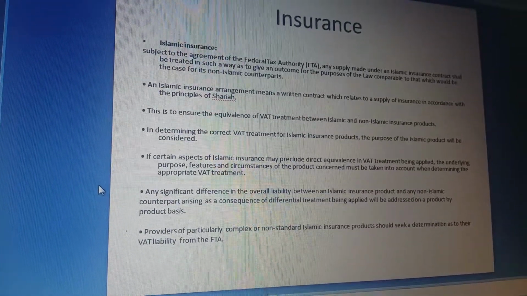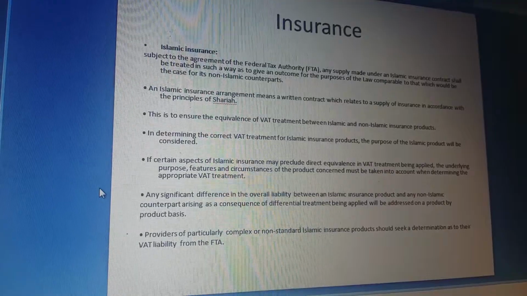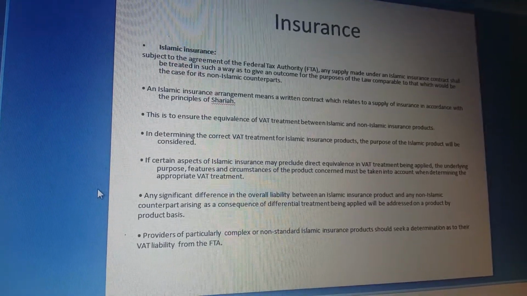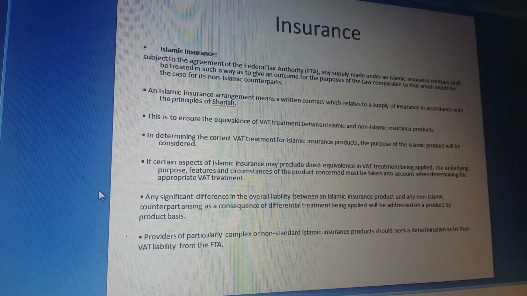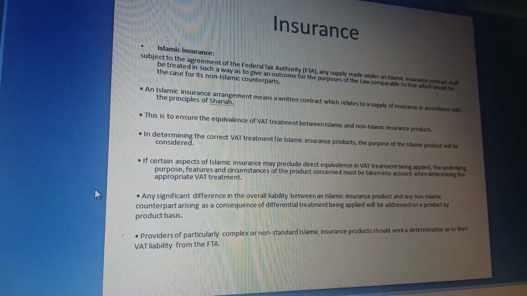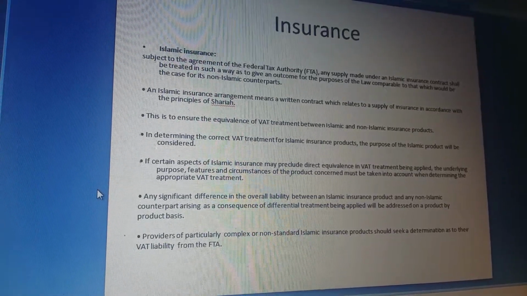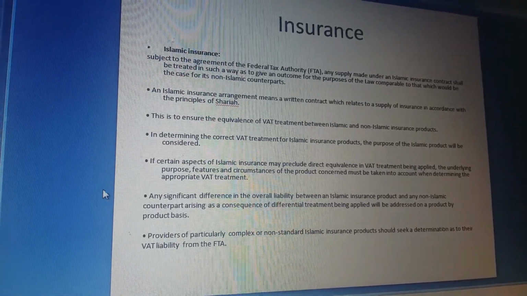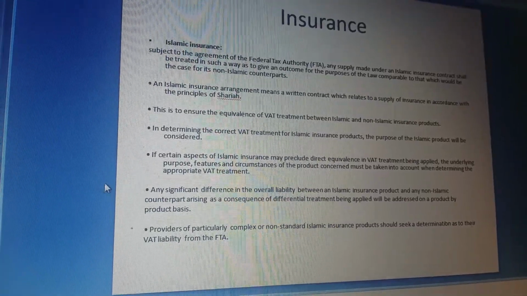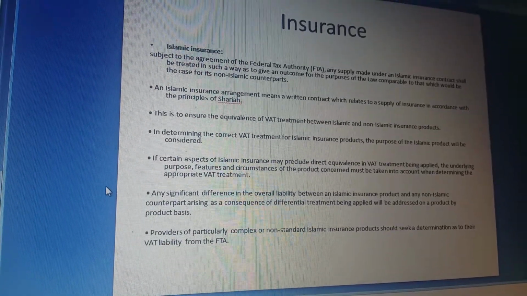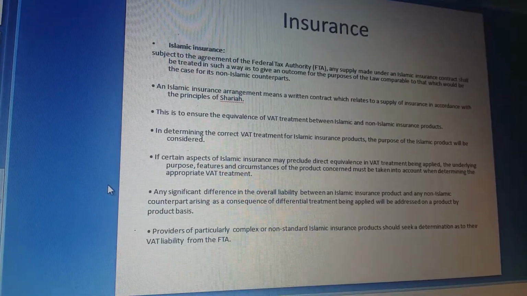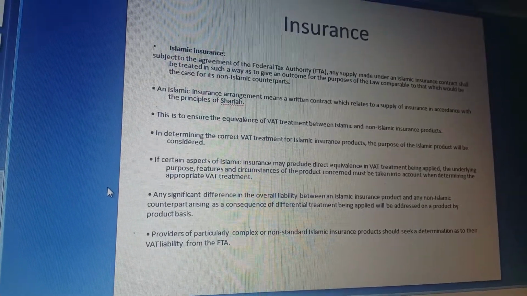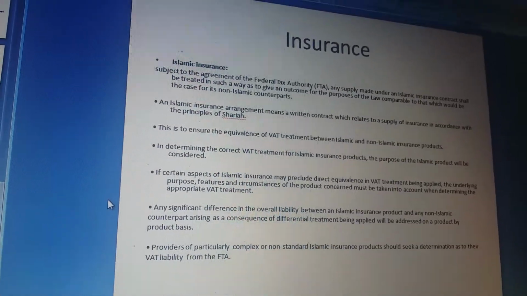Any significant difference in the overall liability between an Islamic insurance product and any non-Islamic counterpart arising as a consequence of differential treatment being applied will be addressed on a product-by-product basis. Providers of particularly complex or non-standard Islamic insurance products should seek a determination as to the VAT liability from the FTA.